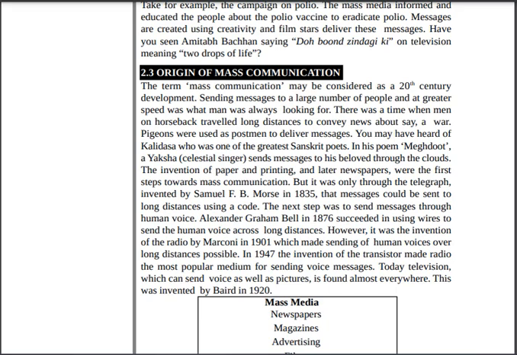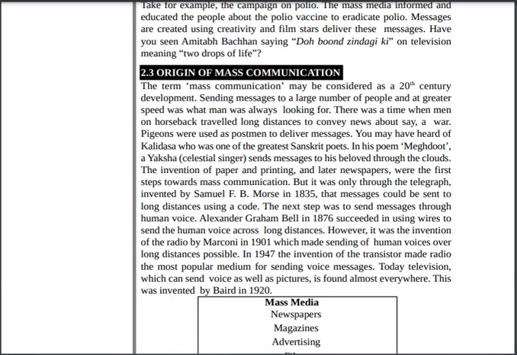So, mass communication, we have understood about mass communication, and now we will try and understand its origin. 2.3 Origin of mass communication. Origin means when mass communication was started, when it originated.